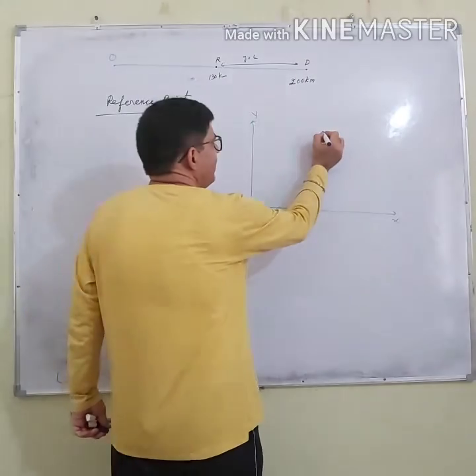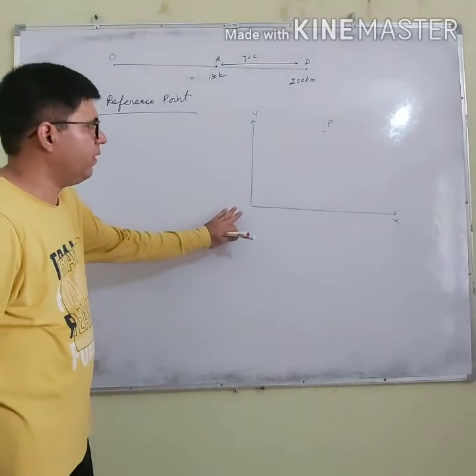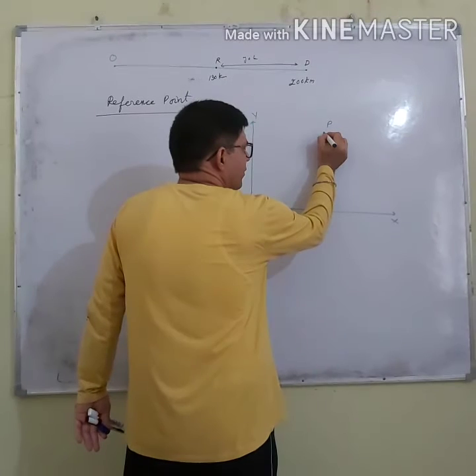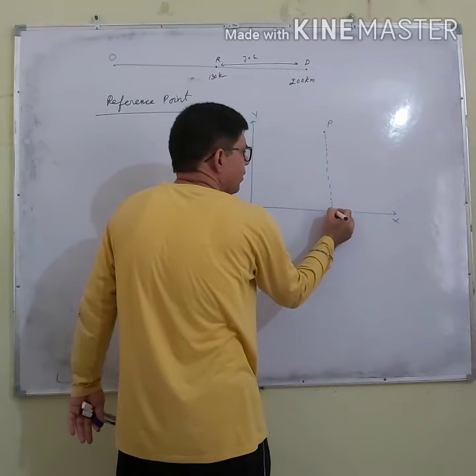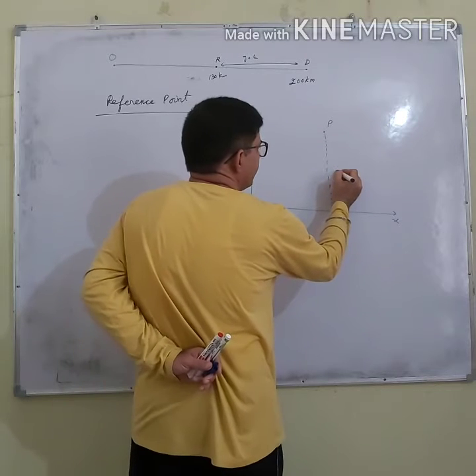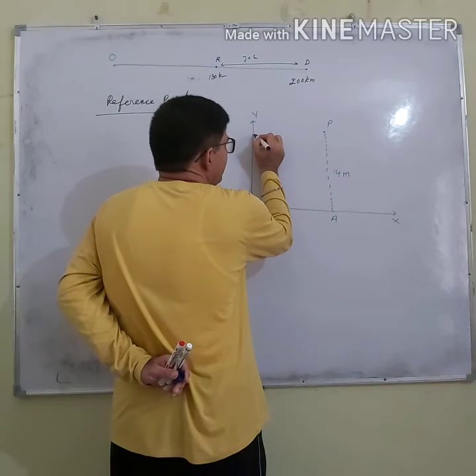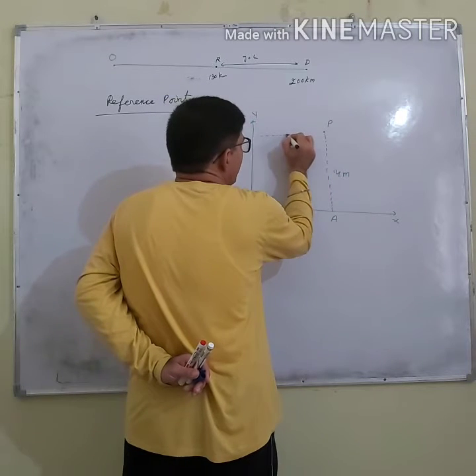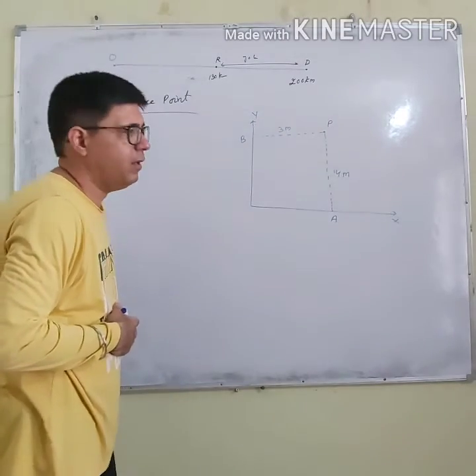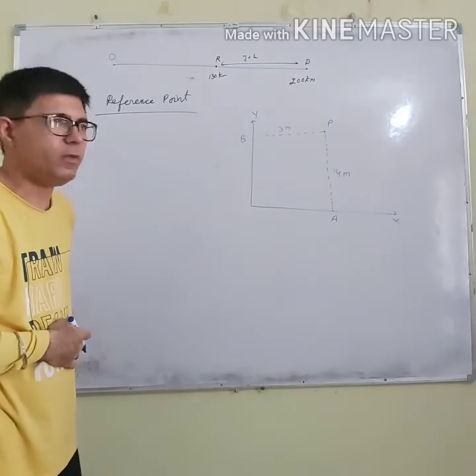If I want to specify the position of a point P, you say that its position from the point A is, let us say, 4 meter, and its position with respect to the point B is 3 meter. Then A and B are the reference points.